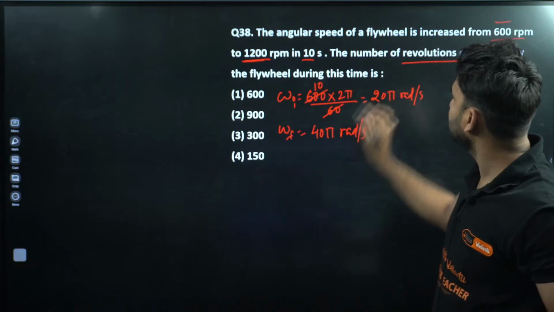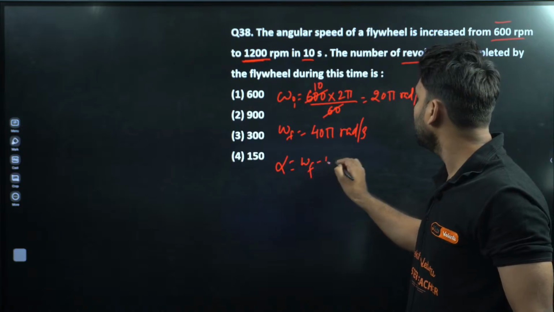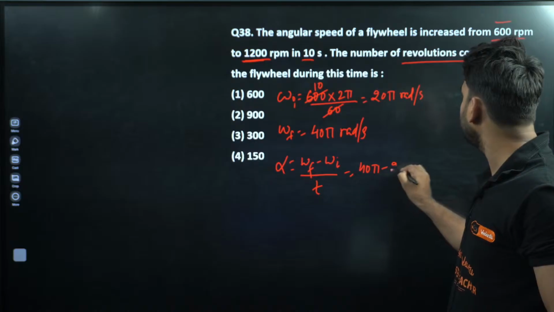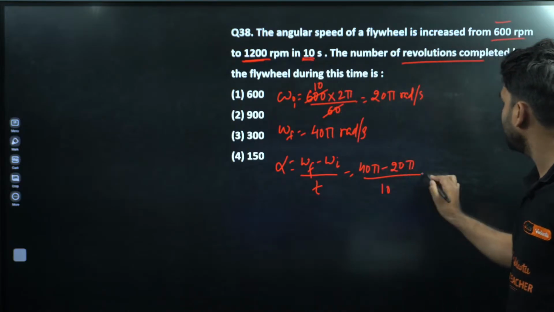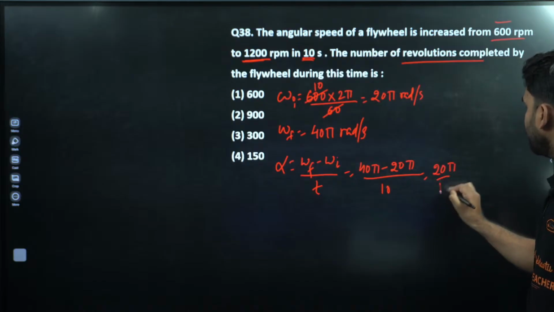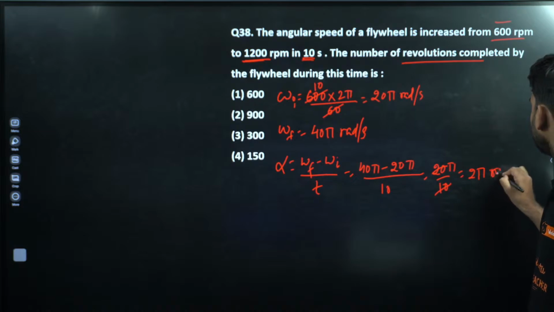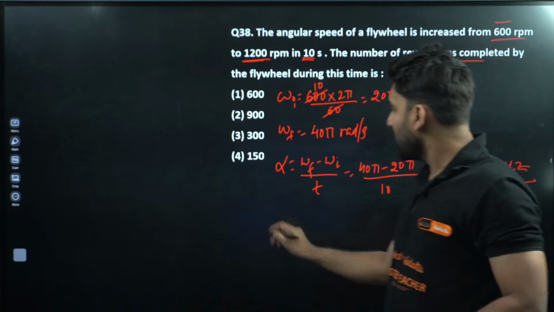Now this is all about, can we find out alpha, angular acceleration? That is equal to final minus initial divided by t. So this is 40 pi minus 20 pi divided by time, which is 10 seconds. So this is equal to 20 pi divided by 10, which is equal to 2 pi radian per second square. This is the angular acceleration.